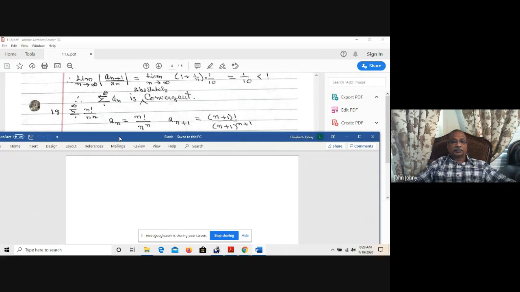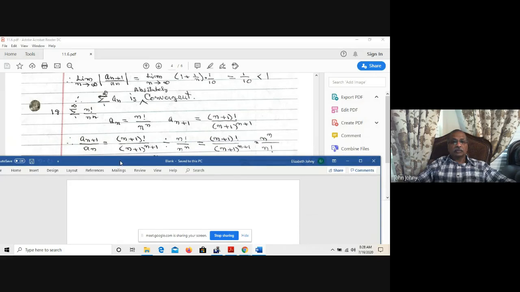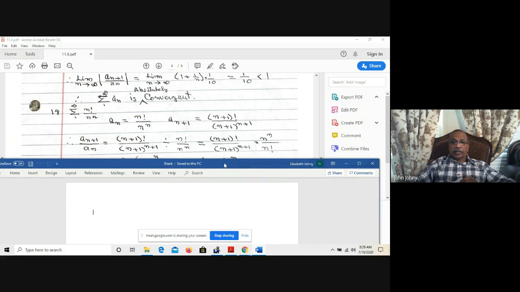Number 18. a_n is equal to n factorial over n to the power of n. a_(n+1) is equal to (n+1) factorial divided by (n+1) to the power of n+1. Therefore, a_(n+1) over a_n is (n+1) factorial over (n+1)^(n+1), divided by n factorial over n^n. That is (n+1) factorial divided by (n+1)^(n+1) times the reciprocal, n^n divided by n factorial.